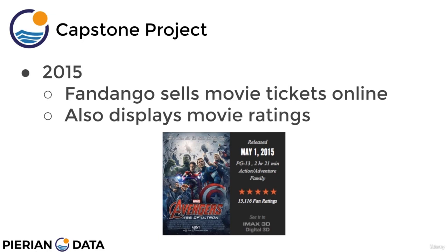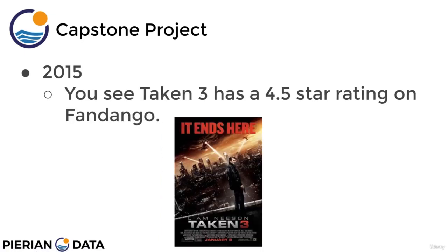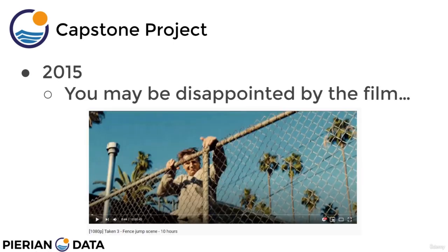So you take a look at the Fandango website, and you see that Taken 3 has a 4.5-star rating on Fandango. And this is based off real data from what their site looked like in 2015. So, to say the least, you go out, you buy the ticket on Fandango, and you watch Taken 3, and you may have been disappointed by the film. If you want a little more background on why this is, you can just Google search Taken 3 fence jump scene to get an idea of what the film is like.